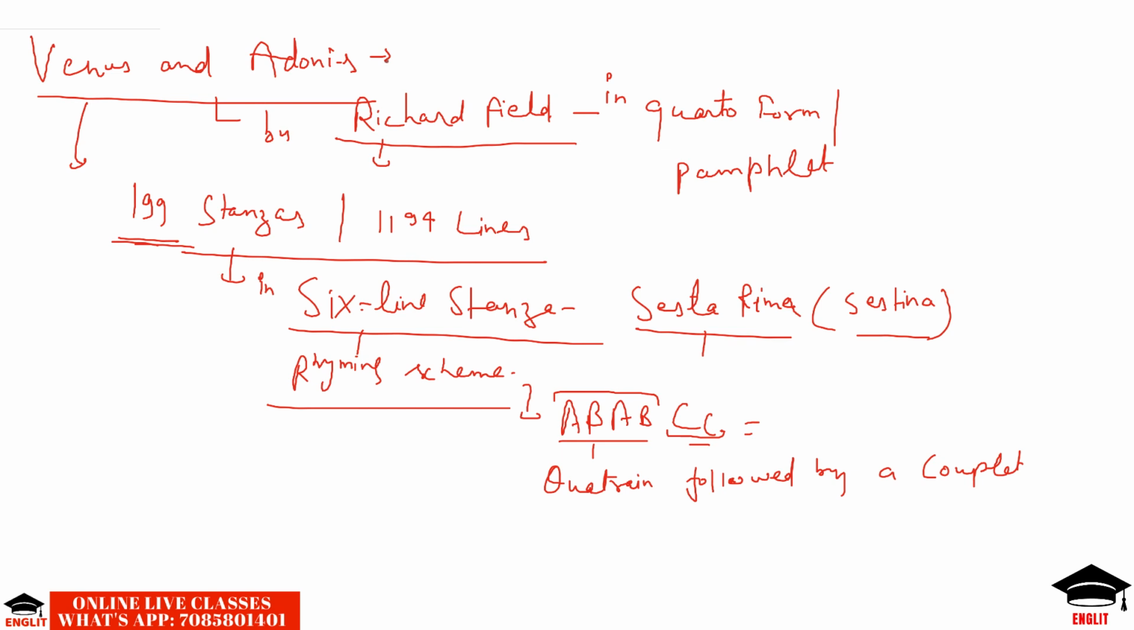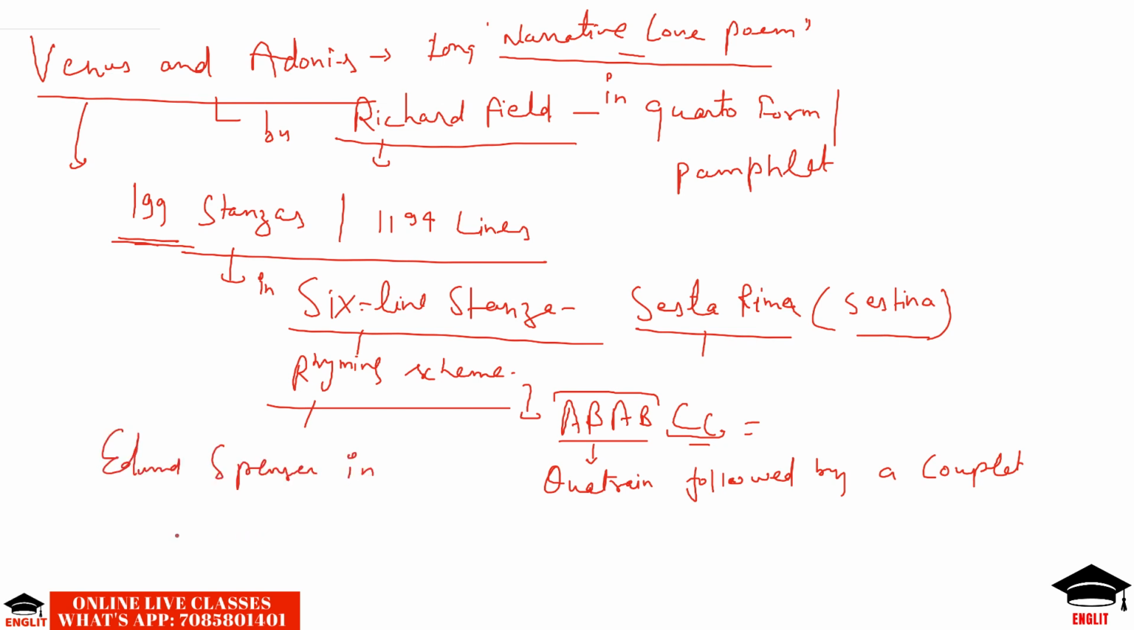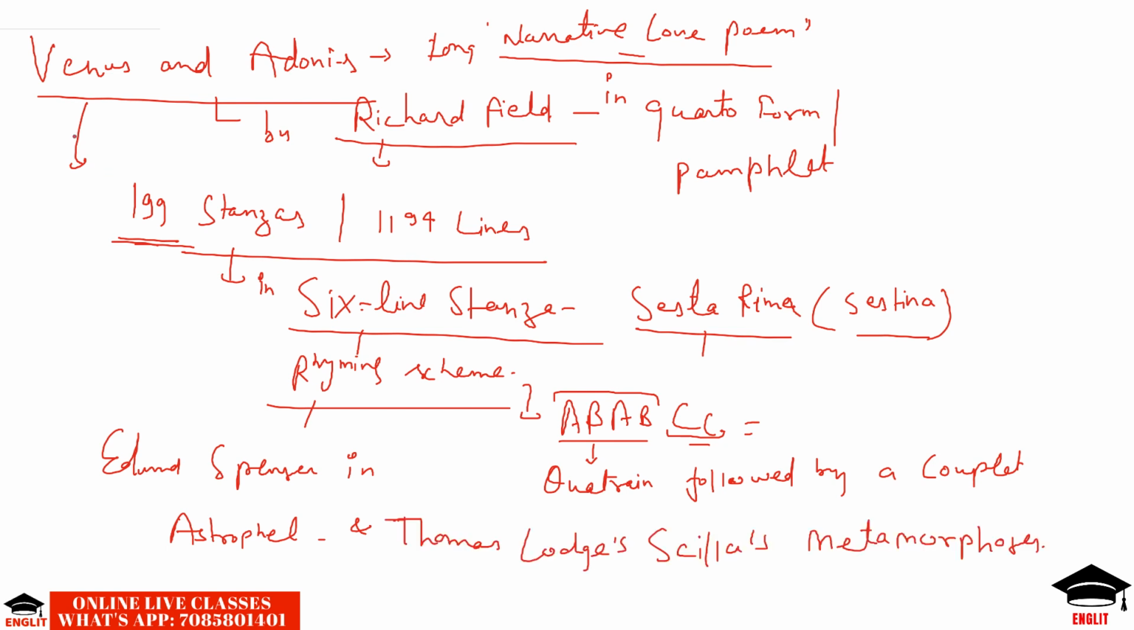As far as its genre is concerned, it comes under the long narrative love poem. If the question is asked in which poetic genre Venus and Adonis falls, you can simply say that it is a long narrative love poem. And this was a very famous stanza form that was used by Edmund Spenser in Astrophel and Thomas Lodge in Scylla's Metamorphosis.